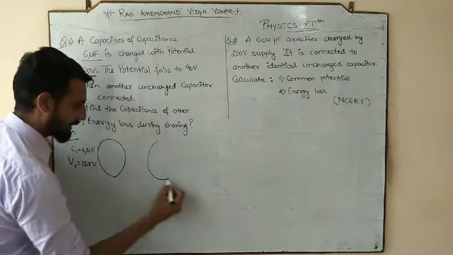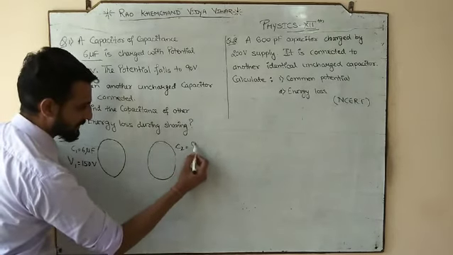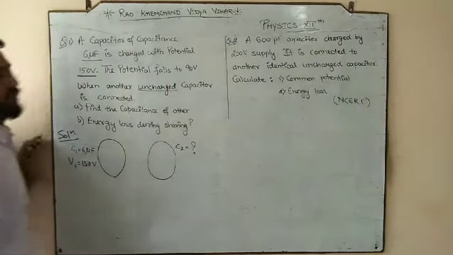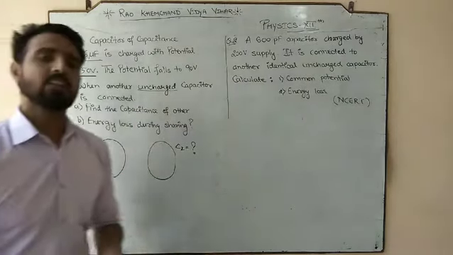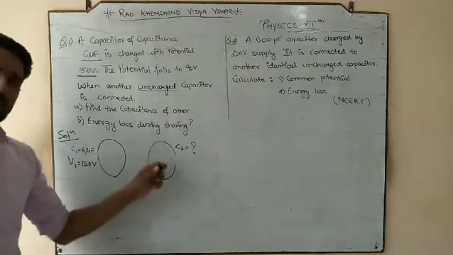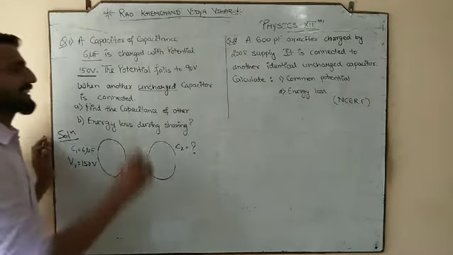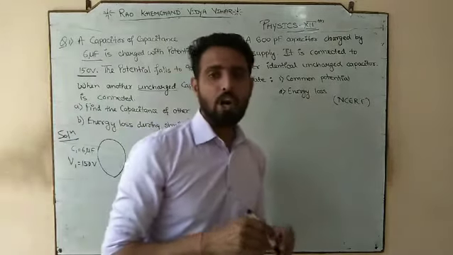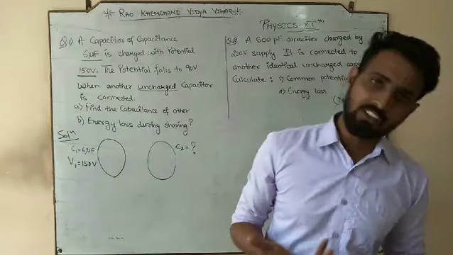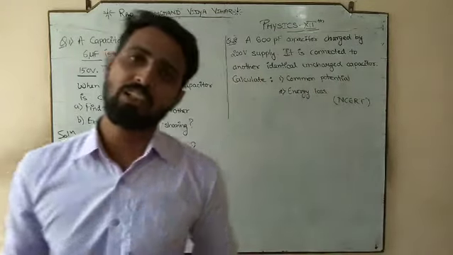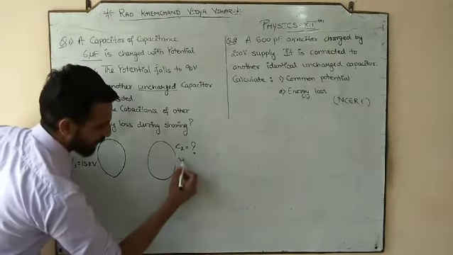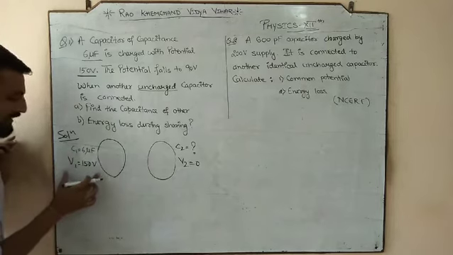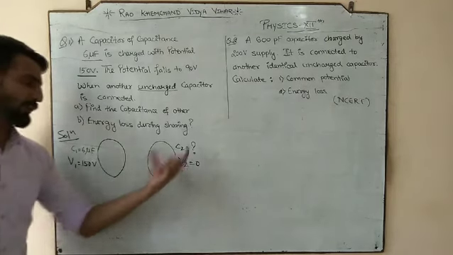So we have another capacitor, but what is the capacitance? We do not know. But this another capacitor is uncharged. The another capacitor with whom the first capacitor is connected, this another capacitor is uncharged. उसमें कोई चार्ज नहीं है. And if there is no charge stored, so there would be no potential in that capacitor. So what is the potential of second capacitor? 0.